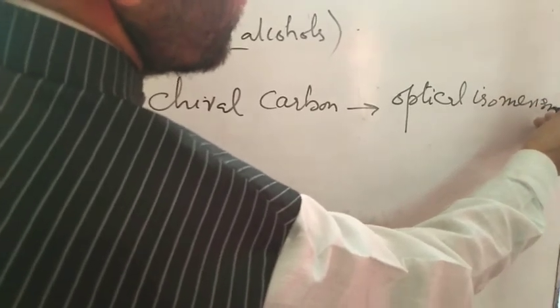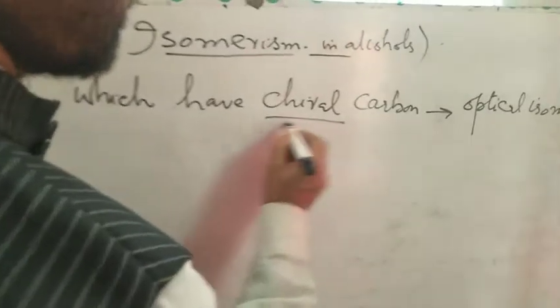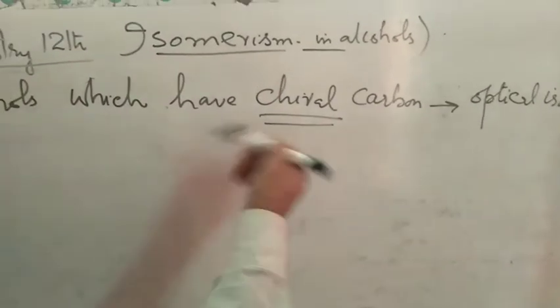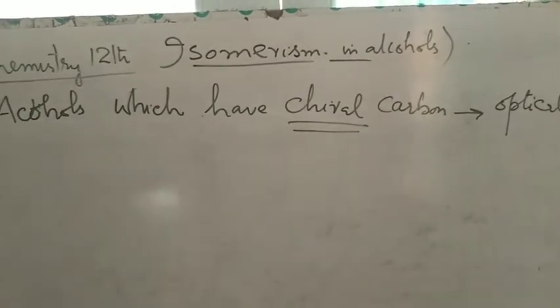Again I will repeat, those alcohols which have chiral carbon, that means that carbon which is attached to four different groups, they show optical isomerism.